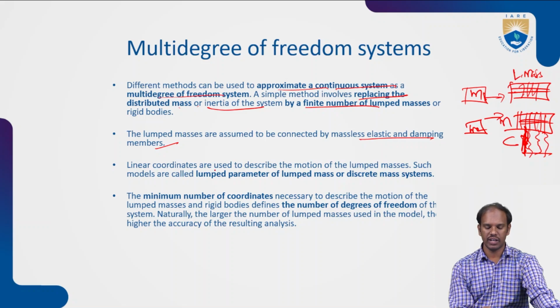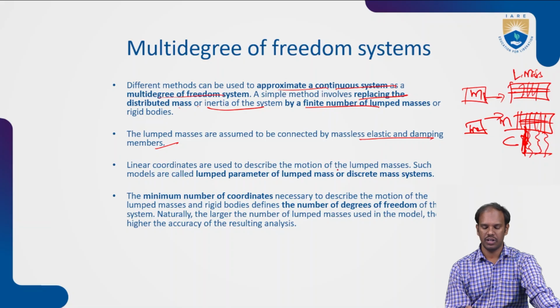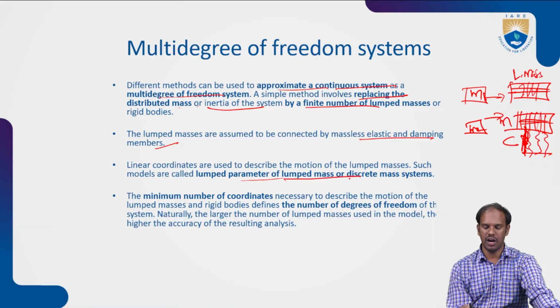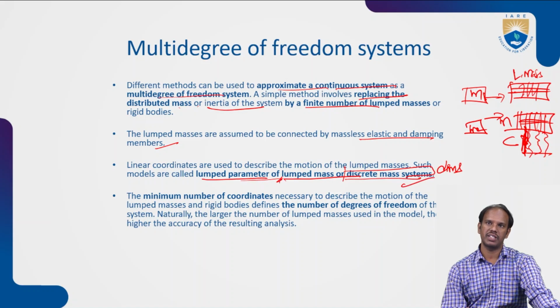Now linear coordinates are used to describe the motion of the lumped masses, and such a model is called lumped parameters, lumped mass, or discrete mass systems. The DMS will be highlighted, because most of these terms apply to discrete mass systems only, or lumped parameters or lumped masses. So we are mostly taking discrete mass systems only.